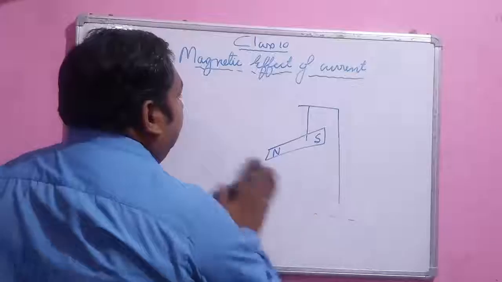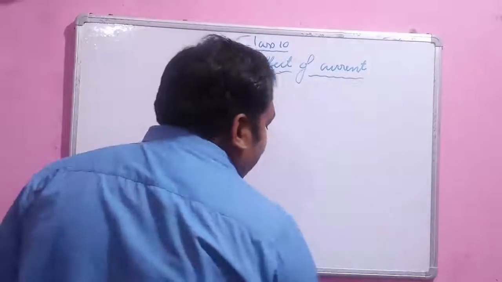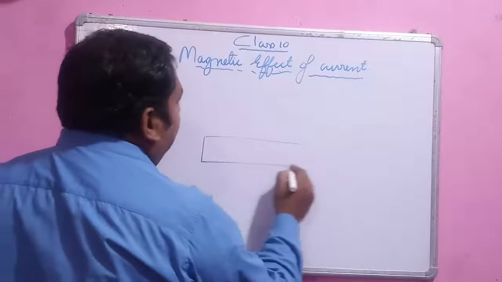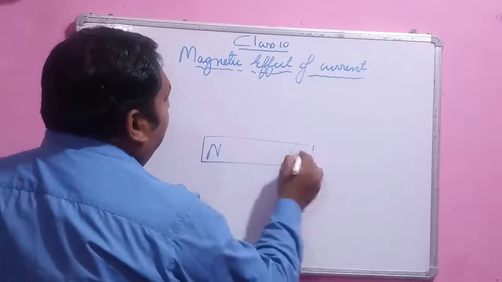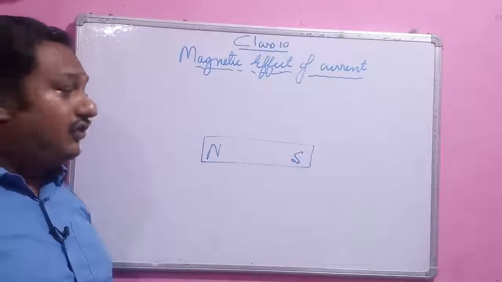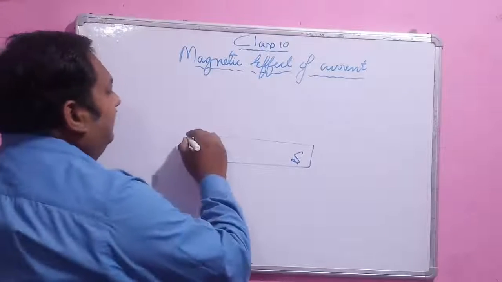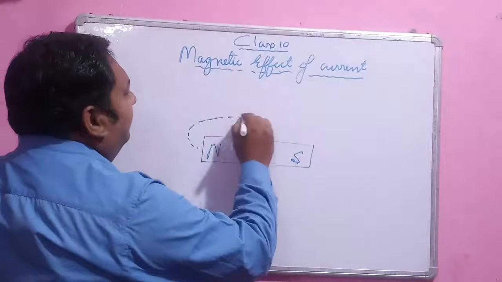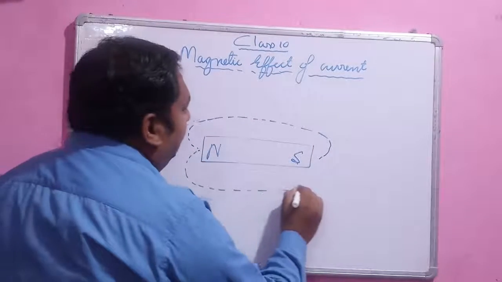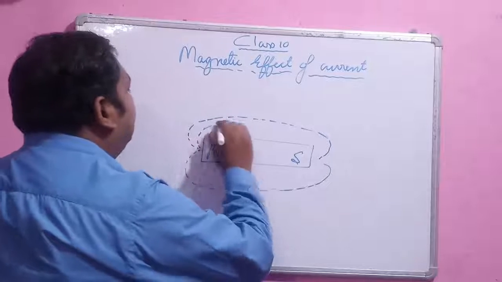Now what happens whenever we sprinkle some iron filings around a bar magnet? Something very different happens. Those iron filings arrange in a definite pattern, and these definite patterns are nothing but magnetic field lines.